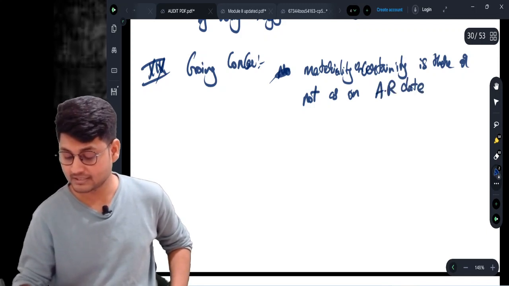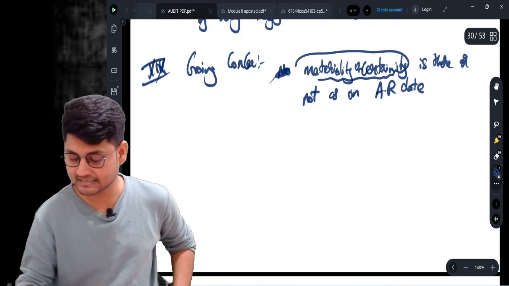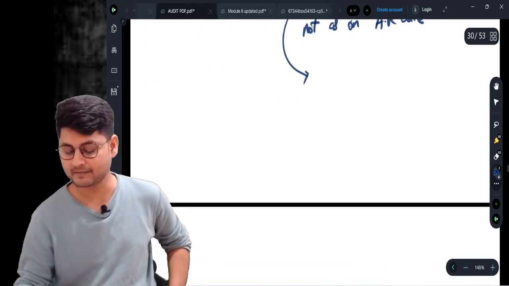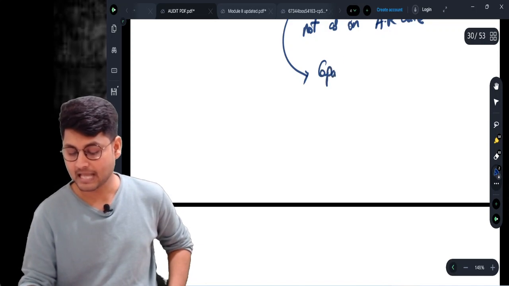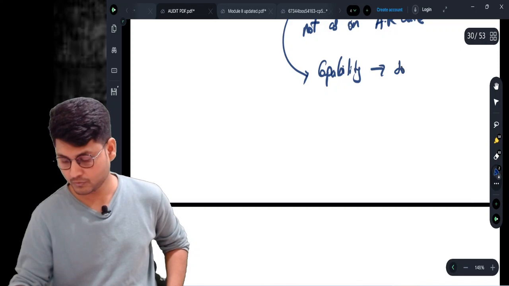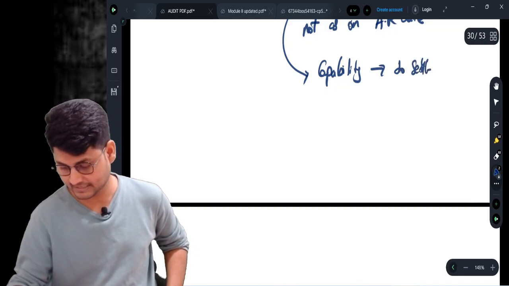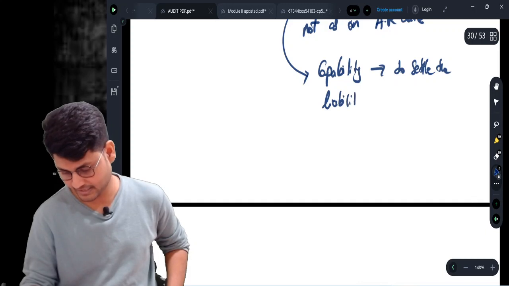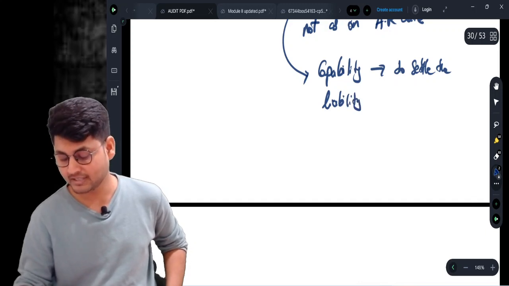This material uncertainty is regarding what? This material uncertainty is regarding the capability to settle the liabilities, as on what date?